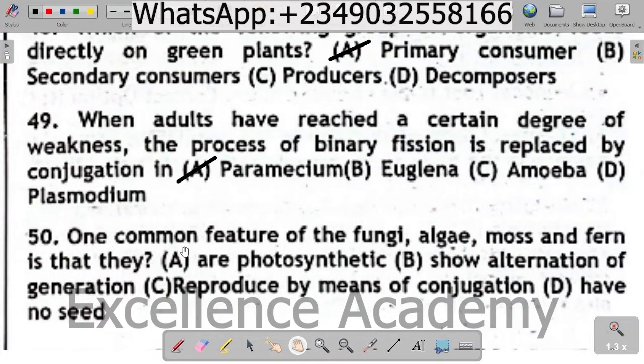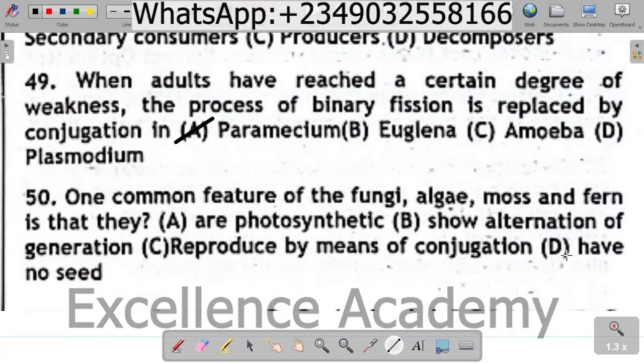Question 50. One common feature of the fungi, algae, moss, and fern is that they A. Are photosynthetic, B. Show alternation of generation, C. Reproduce by means of conjugation, D. Have no seed. The correct option is D. Have no seed, because fungi, algae, moss, and fern do not have seeds. So the correct option is D.